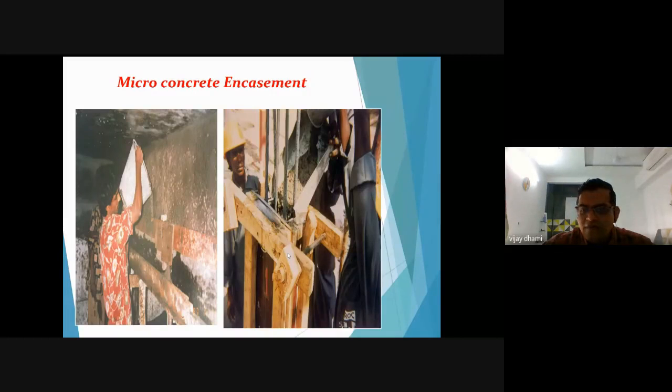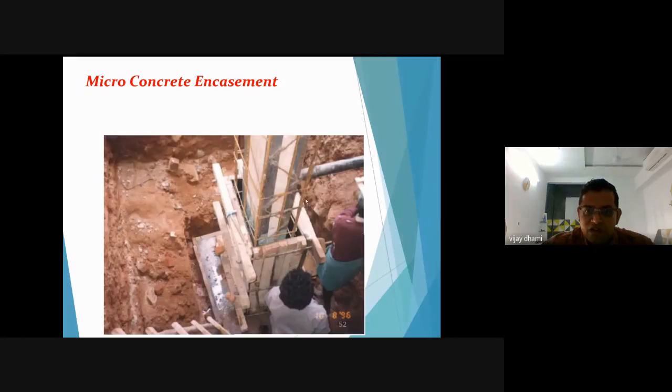So you are using a micro concrete as a material, and you are using such kinds of formworks to do a jacketing of the column. In these photographs you can see this is the old column, and you are doing a jacketing by providing additional steel surrounding the columns, and you are doing a formwork, and then you pour a micro concrete or a normal concrete into the formwork, and you can do a jacketing to the structures.